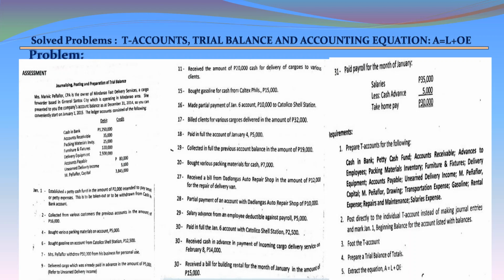Requirements. One, prepare T accounts for the following: cash in bank, petty cash fund, accounts receivable, advances to employees, packing material inventory, furniture and fixtures, delivery equipment, accounts payable, unearned delivery income, M. Penafier capital, M. Penafier drawings, transportation expenses, gasoline, rental expense, repair and maintenance, salaries expense. Two, post directly to the individual T accounts instead of making journal entries, and mark January 1 beginning balance for the accounts listed with balances. Three, foot the T accounts. Four, prepare trial balance of totals. Five, extract the equation A is equal to L plus OE.